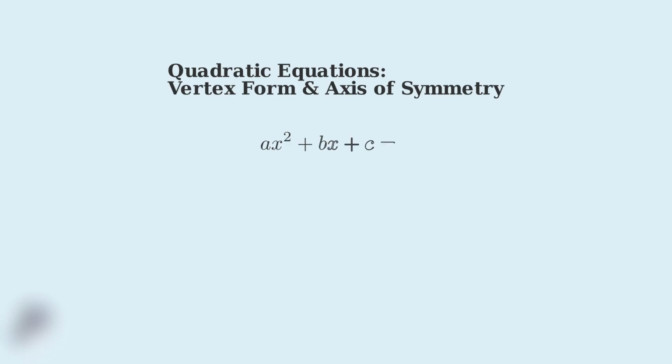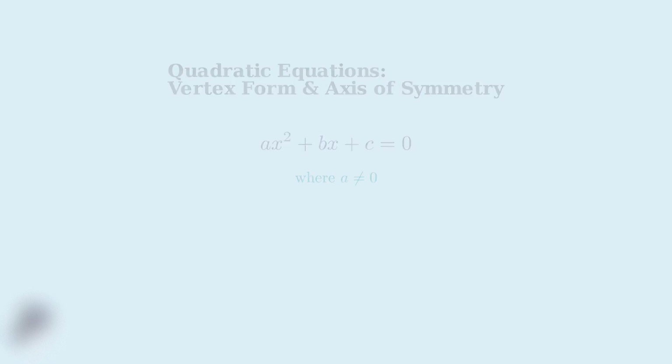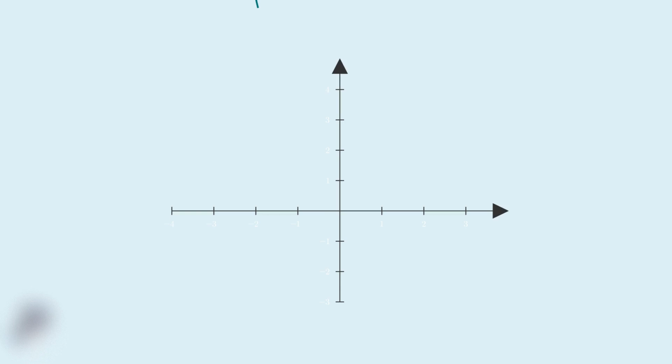A quadratic equation is any equation that can be written in the standard form, ax squared plus bx plus c equals 0, where a, b, and c are constants, and most importantly, a cannot equal 0. When we graph a quadratic equation, we get a U-shaped curve called a parabola. This curve has several important characteristics that we need to understand.